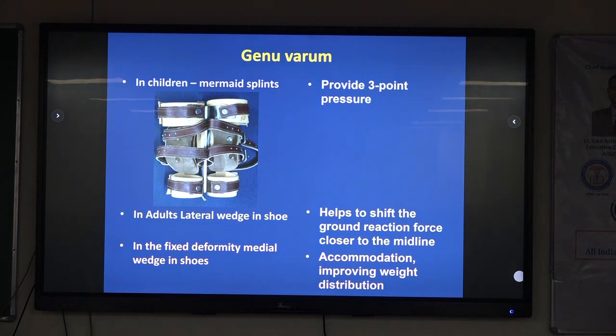Genu varum, mermaid splint in children, the old timers splint, very commonly used while we were students. It provides 3-point pressure for active forces for varus valgus. In adults with genu varum, a lateral wedge shoe is provided with a thought that it helps to shift the ground reaction force closer to the midline and alters the weight line. In the fixed deformity, a medial wedge shoe is used as accommodation, improving weight distribution. So if it is a fixed deformity, you cannot correct it. You have to provide additional weight bearing, which is possible by providing medial support or through a wedge.